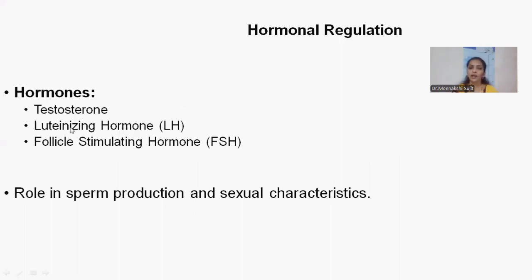And LH, as I mentioned in the female reproductive system, luteinizing hormone, will mature the formed cells, that is, sperm. Follicle stimulating hormone works in the same way. When sperms are forming in a testis, it will stimulate the cells to form sperm, and the luteinizing hormone will make them mature. And what is the function of these hormones? Obviously, a role in sperm production and sexual characteristics.